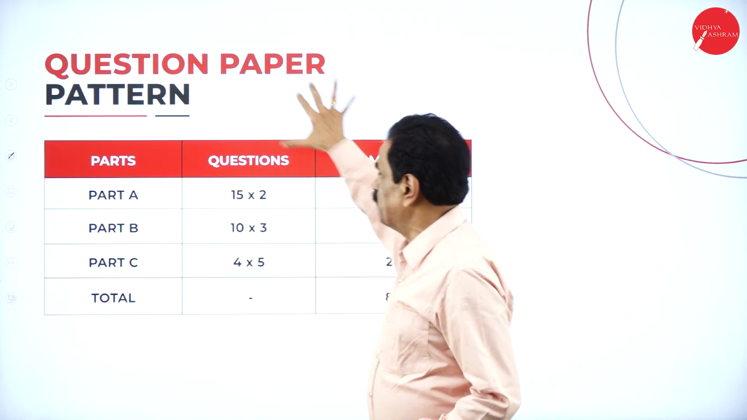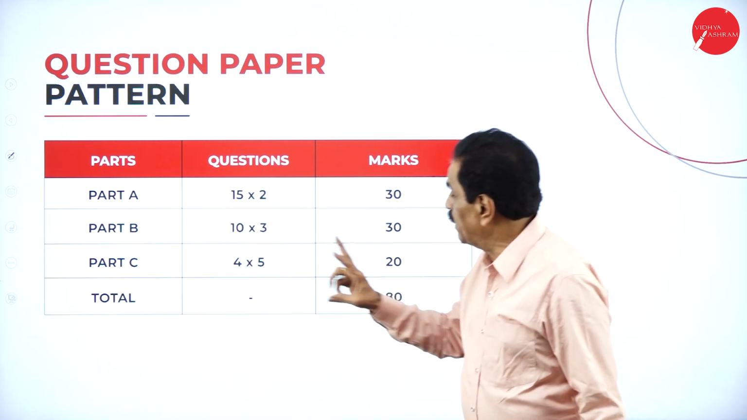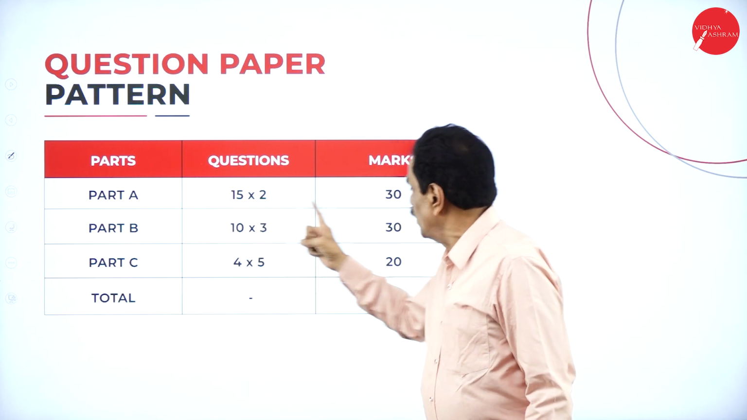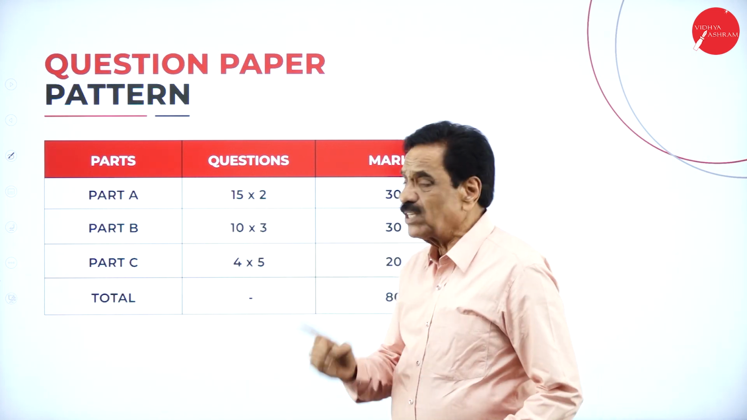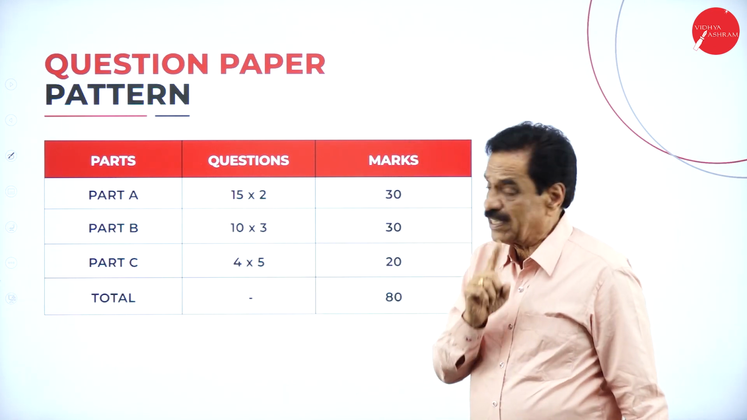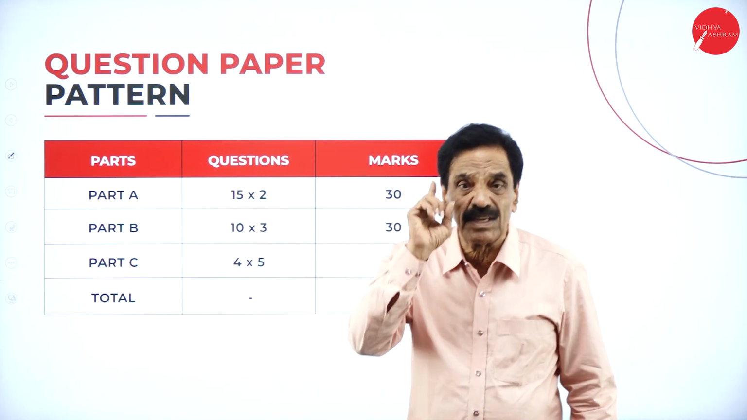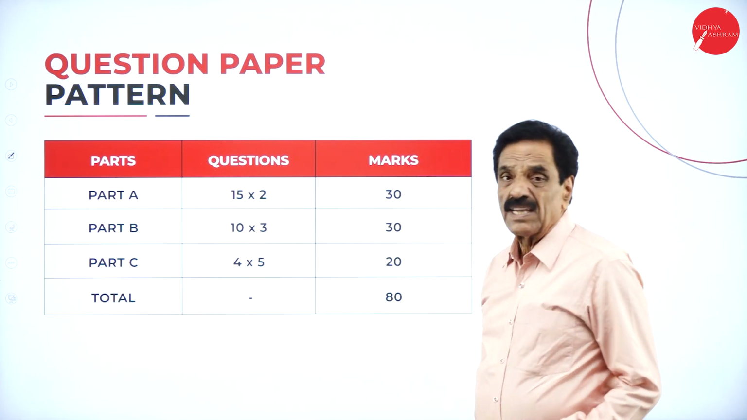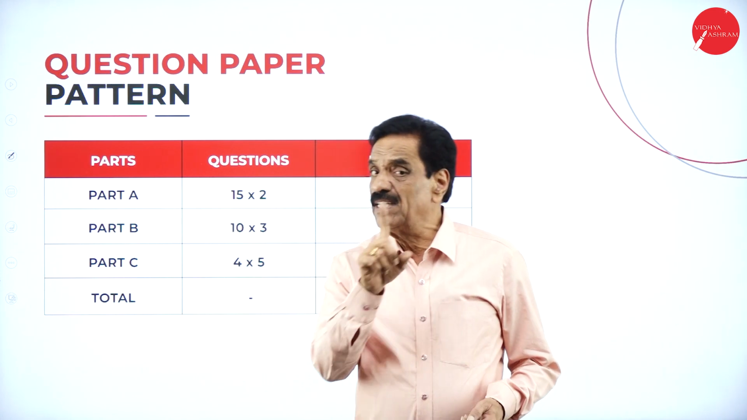Here is the pattern of the question paper. In Section A, we'll ask 4 questions, you have to answer any 2, each carrying 15 marks. Section B will ask 5 questions, you have to answer any 3, each carrying 10 marks. Section C will ask 6 questions, you have to answer any 4, each carrying 5 marks, totally 80 marks. 30% of 80 is a must.